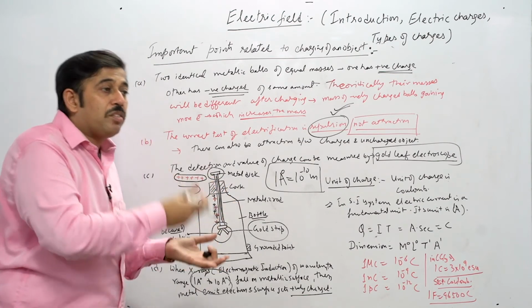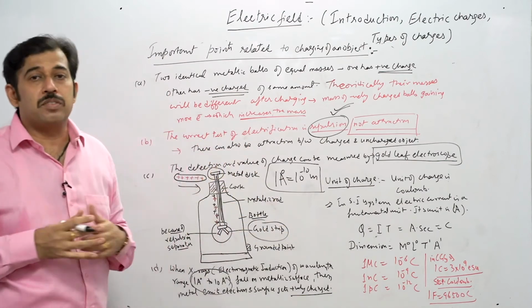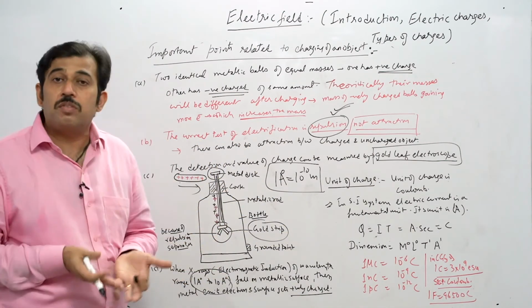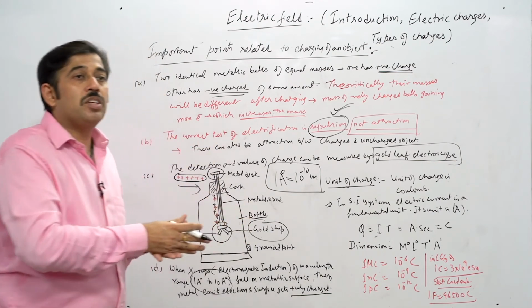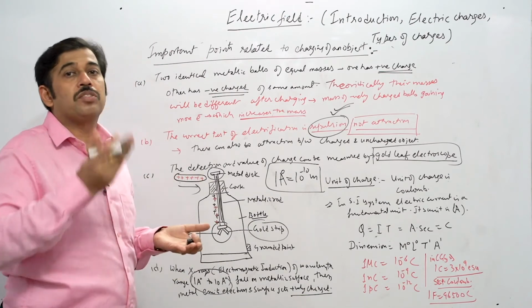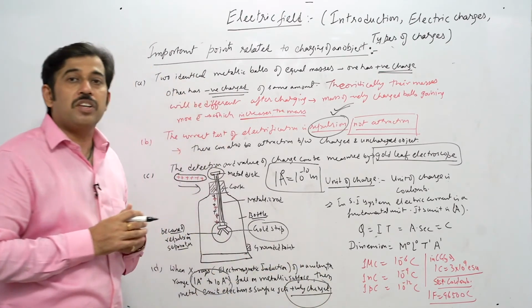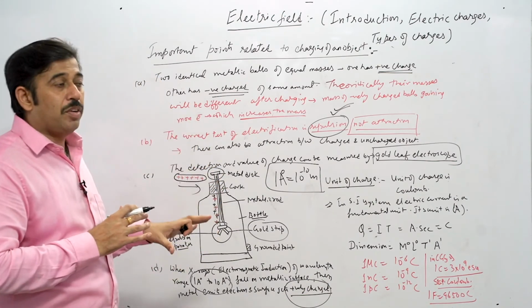Suppose it emits the electron from the surface, and if the electron is removed from the surface, what actually happens? What type of charge does it acquire? It basically acquires a positive charge. Because when something strikes the surface and removes the electron from it, that shows it has become positively charged. So that is one of the stories that we understand from the whole study we have done so far.